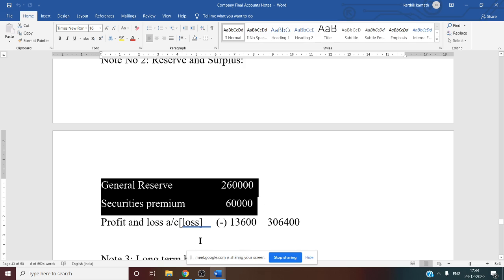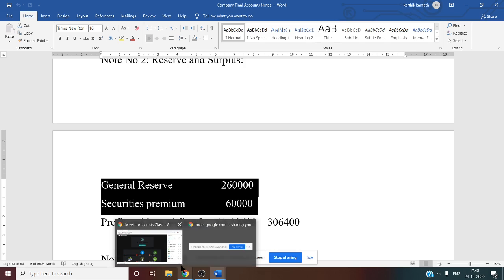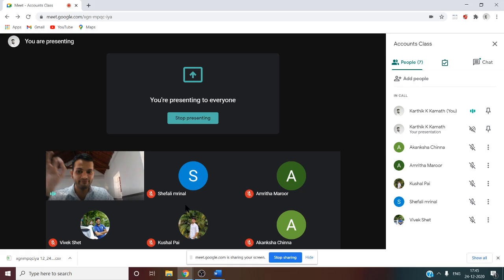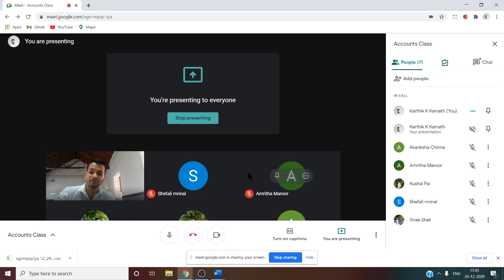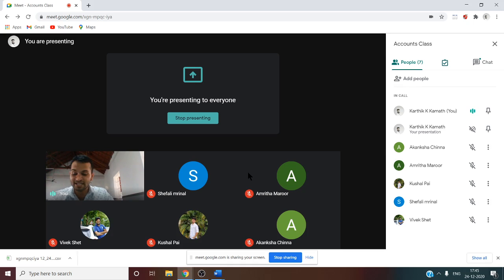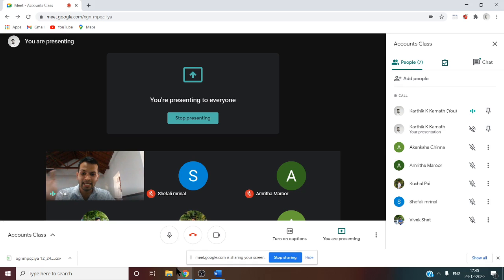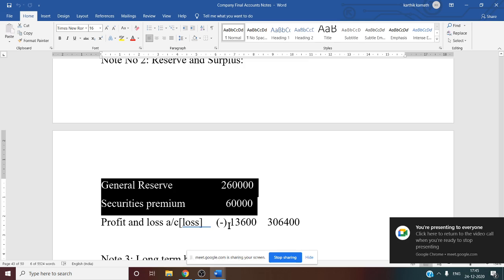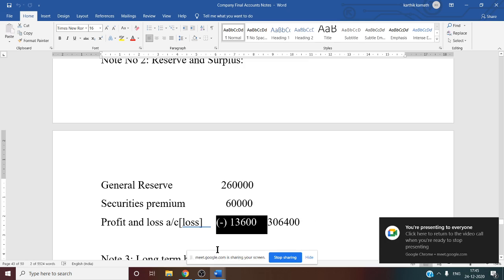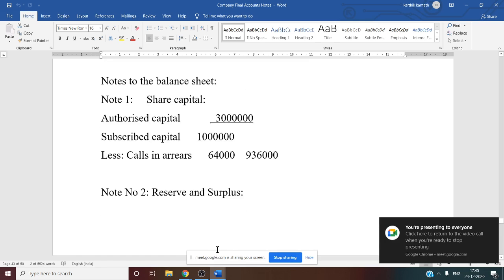But for the profit and loss account, only one piece of information is available and no dividend information is given. If dividend information is there, you have to deduct it from profit, because dividends are paid from profit. That is why you have to deduct, but here it is not given. So directly only one piece of information, that is the negative profit and loss account, minus 13,600. How did we get this minus 13,600?